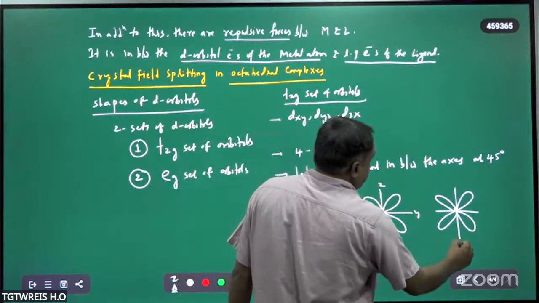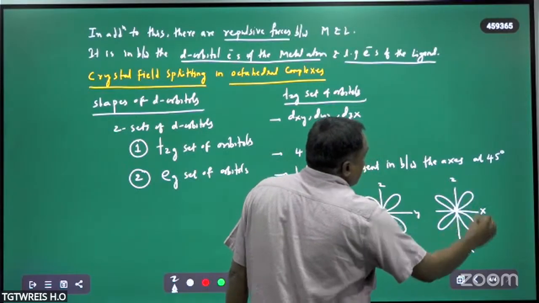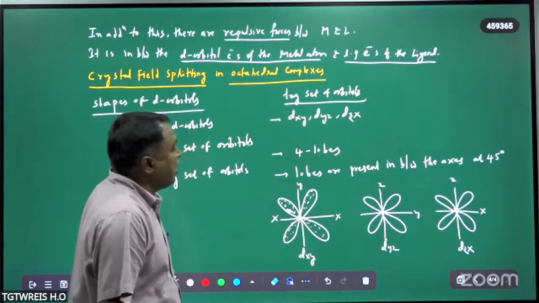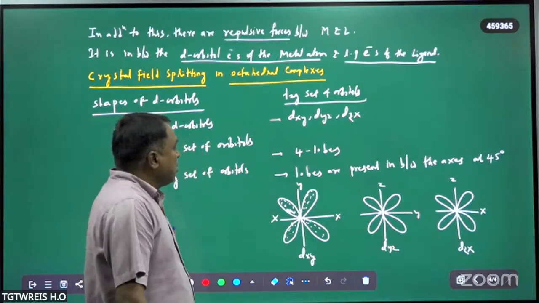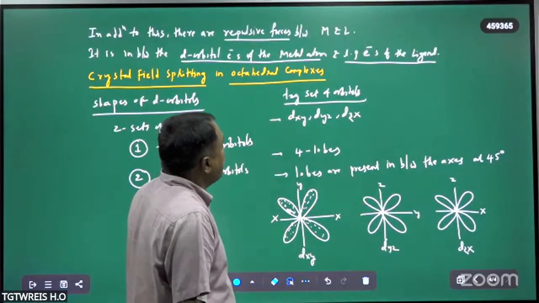This is xy, this is yz, this is zx. This is x, this is z. So the lobes are present in between the axes in this case only. This is called the t2g set of orbitals.